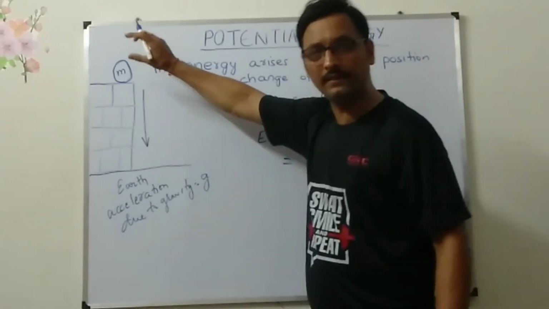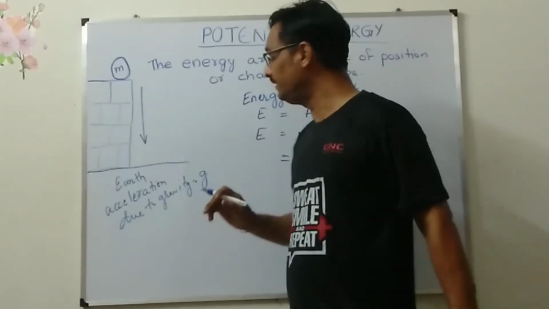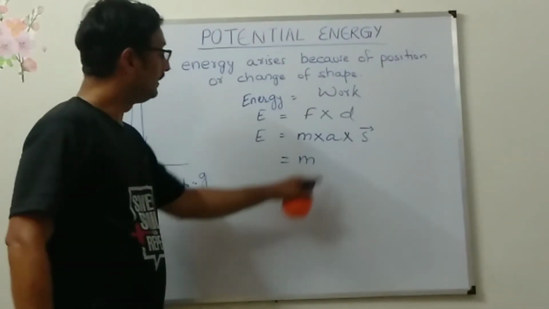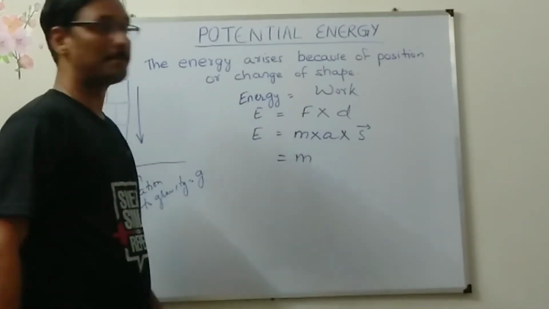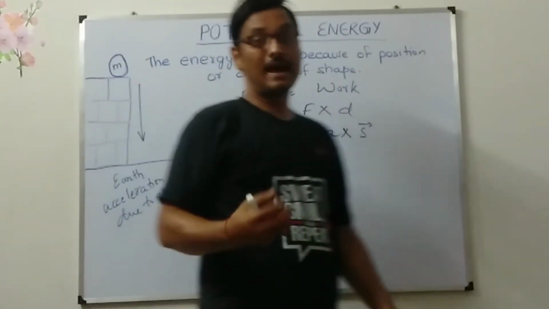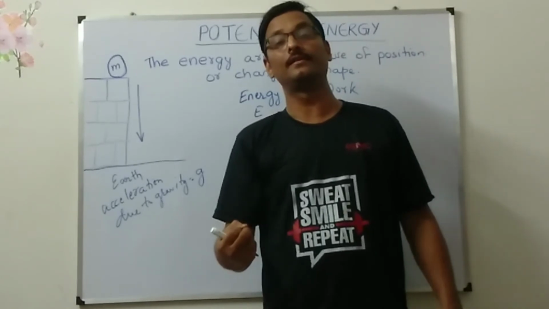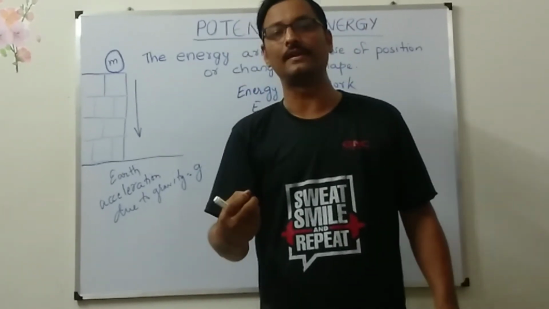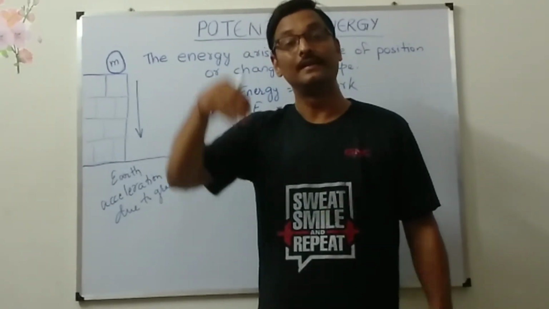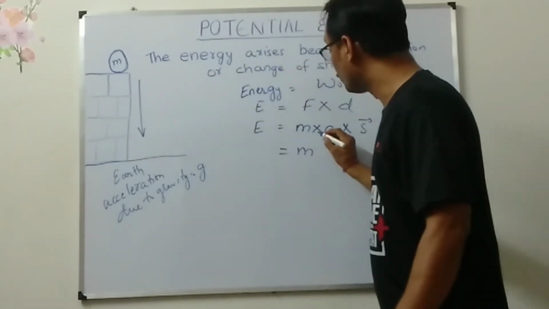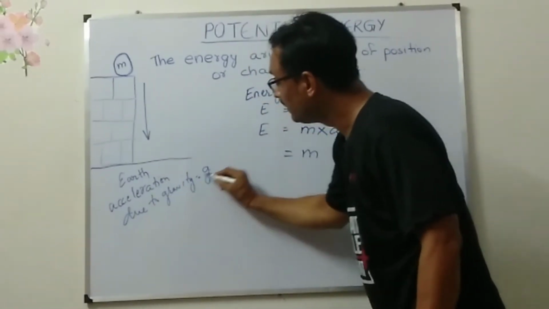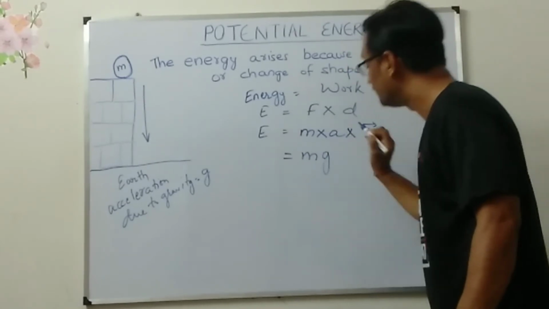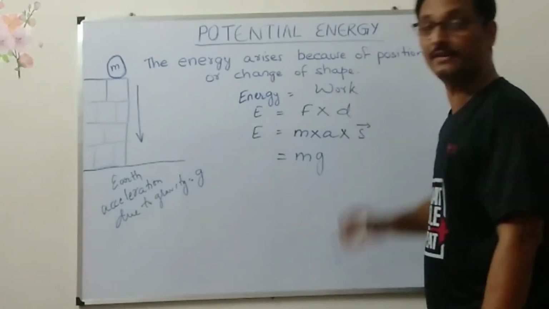What is mass in this case? This ball is having mass. Mass is always constant, so I am writing it as m. This A is what? Acceleration. All of us are being pulled by Mother Earth towards its center, and that creates an acceleration. That is acceleration due to gravity, termed as g. So what I will be writing in place of A? g.